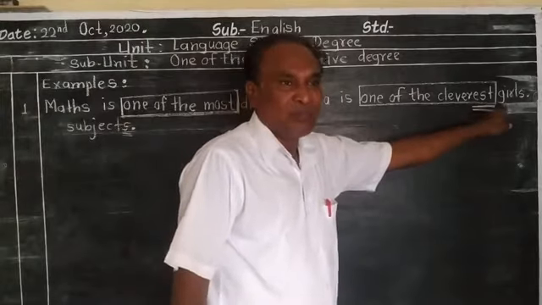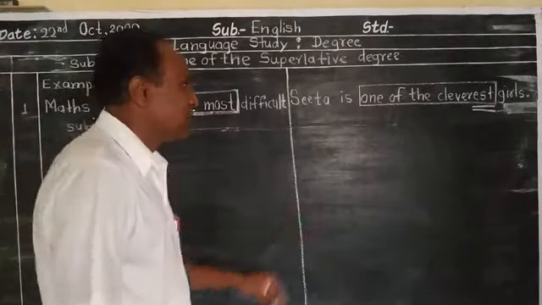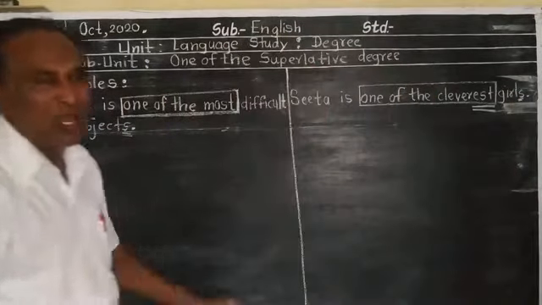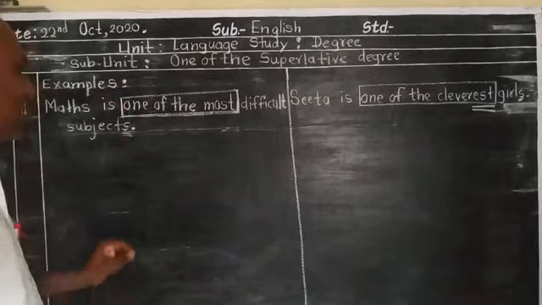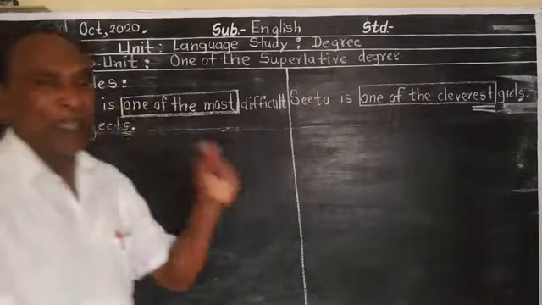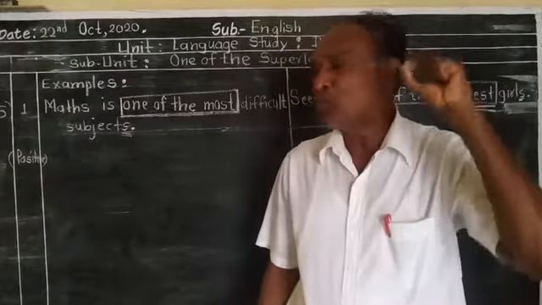Girls is an object. Now girls is added by s. It's a plural object. Now how to change into positive? It's a superlative. Now let's change into positive. How to change? Look here. At the beginning, first step while changing into positive.